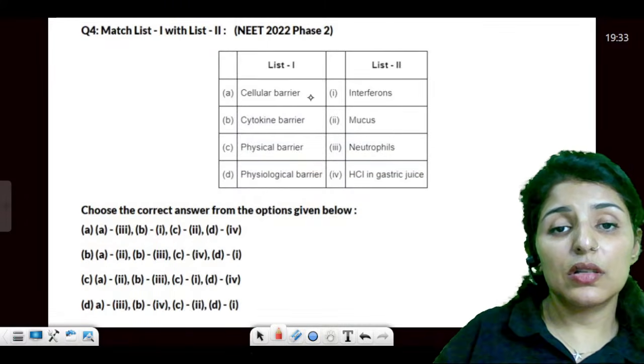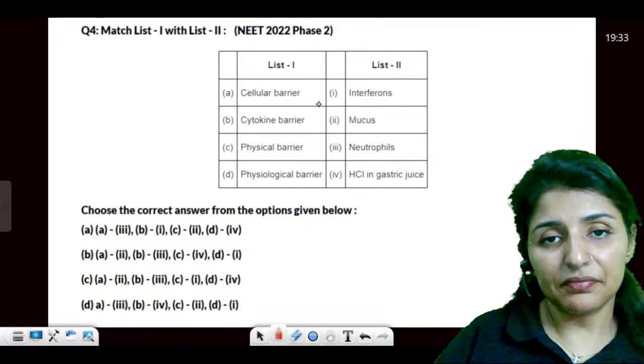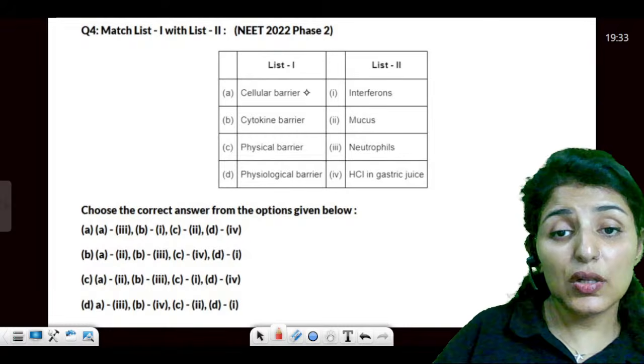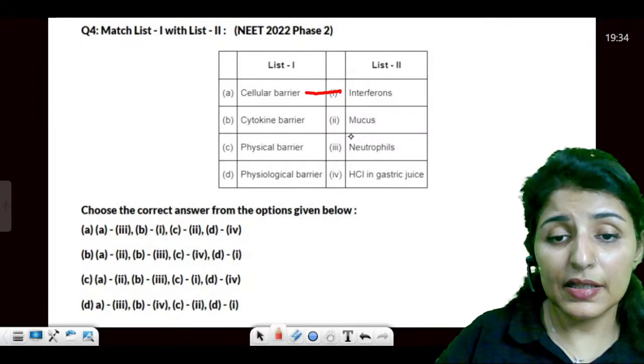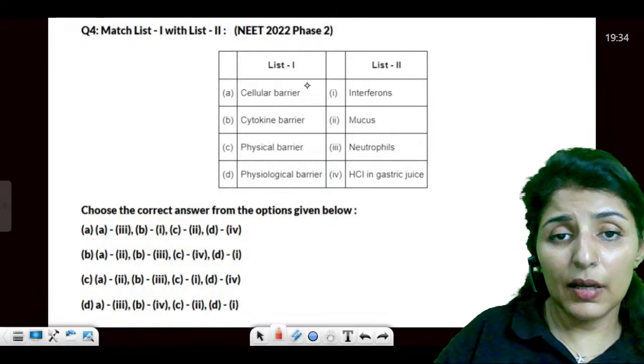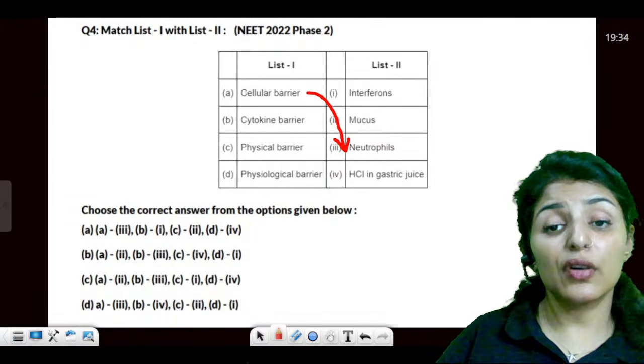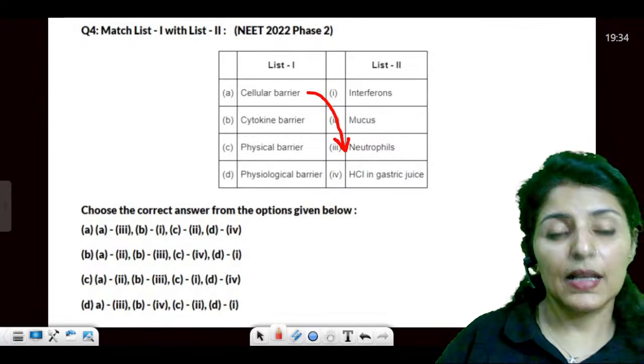Okay. Now, barriers. They are the non-specific. So cellular barriers are your WBCs, which are phagocytic, neutrophils, monocytes.